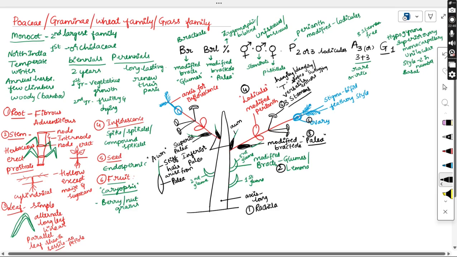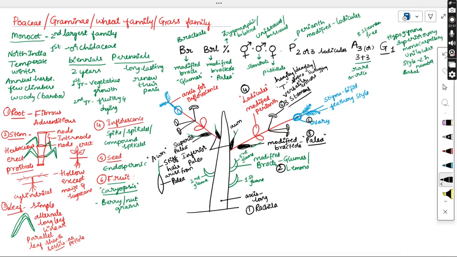So all these are arranged in this way. Let us try to draw how the floral diagram looks. Whatever the outermost one will be containing the modified bracteole. We are not mentioning the bracts because the bracts are not present on the axis of the inflorescence. It is not there on the floral axis, so we are not drawing it in the floral diagram.